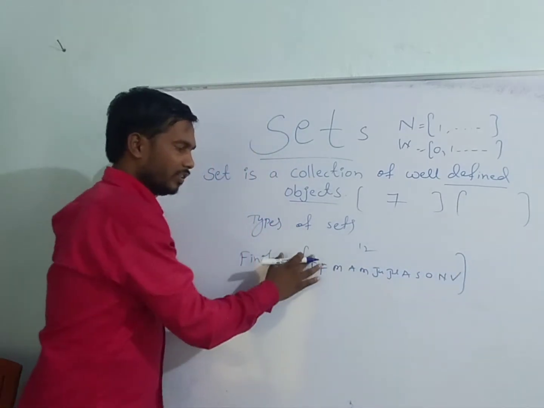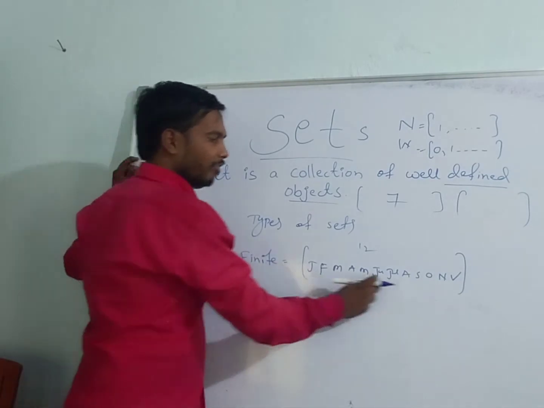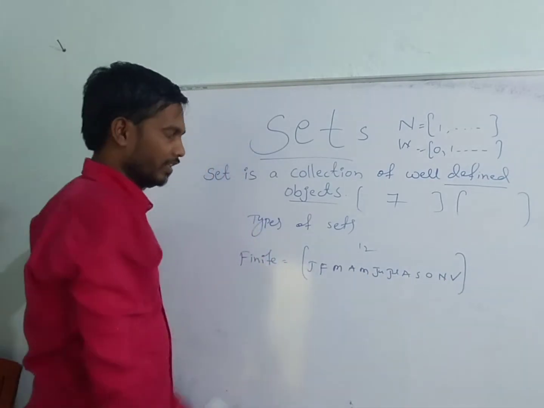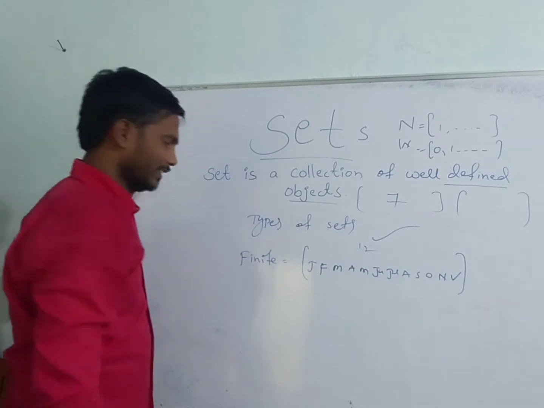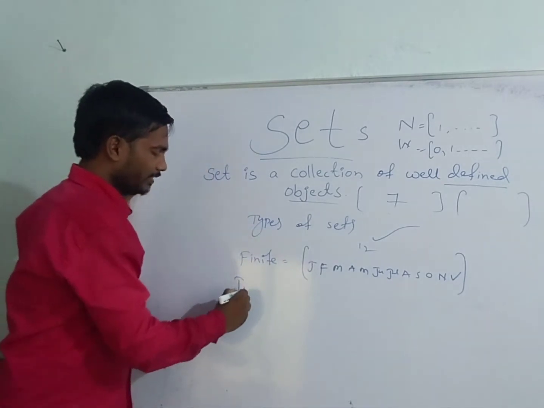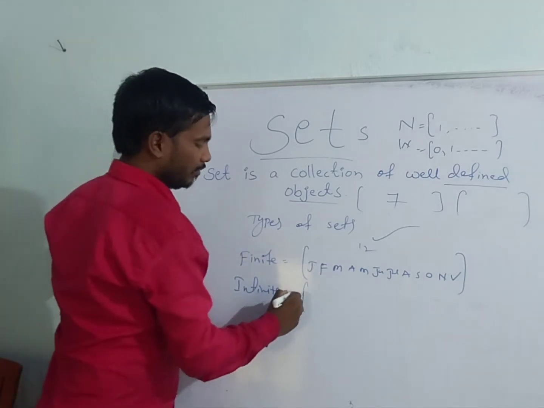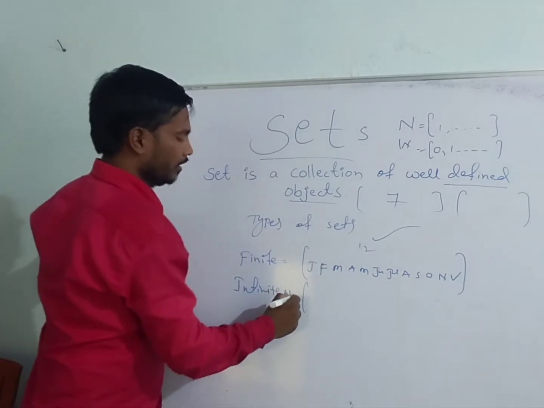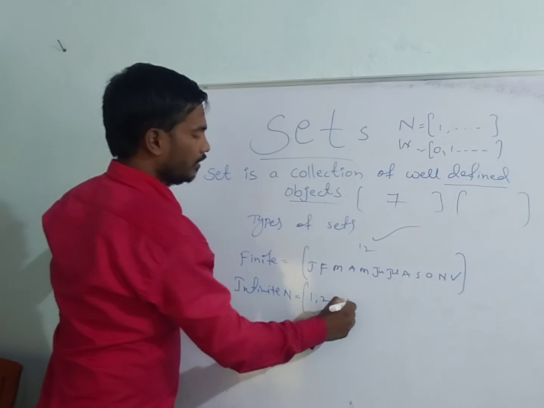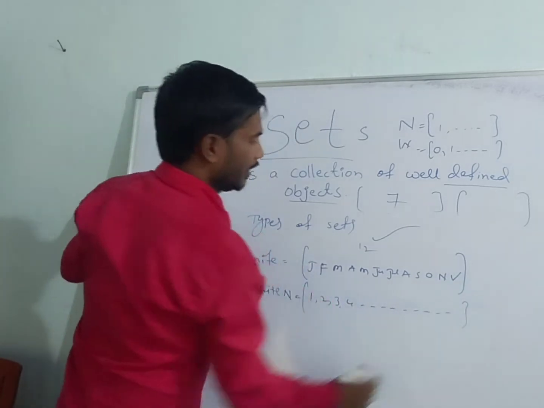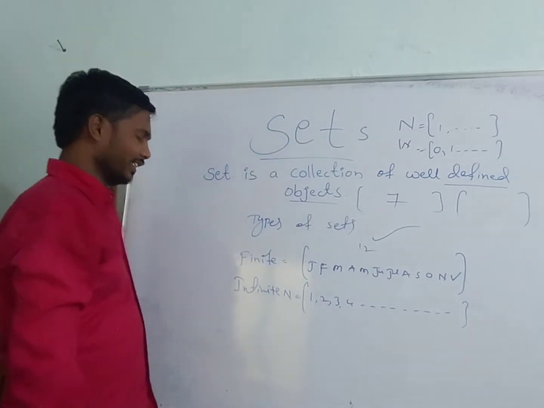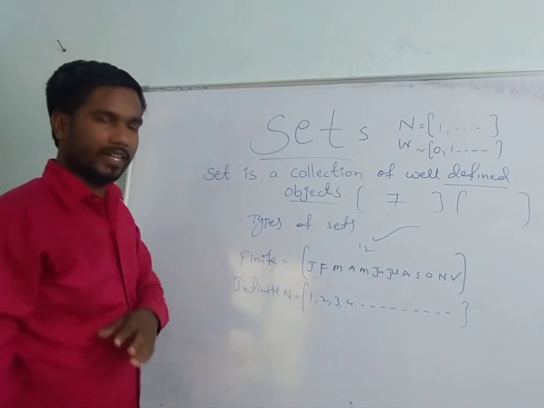These elements are always fixed, and we are able to count the number of elements. So this is a finite set. Then infinite set. What is an infinite set? Set of natural numbers N. We are not able to count the number of elements in that set. That set is called an infinite set.